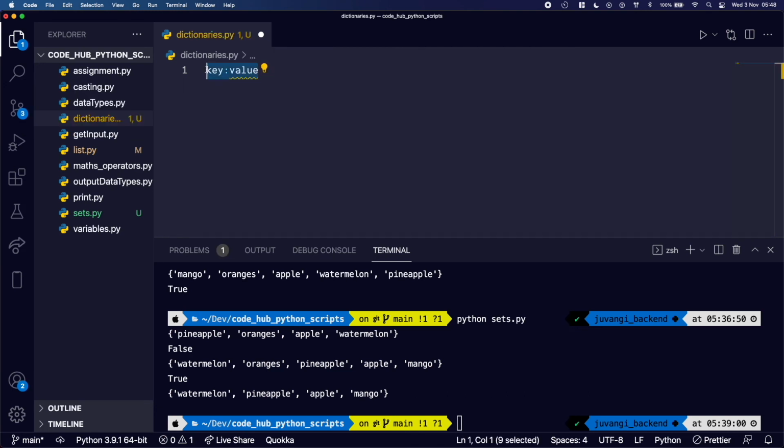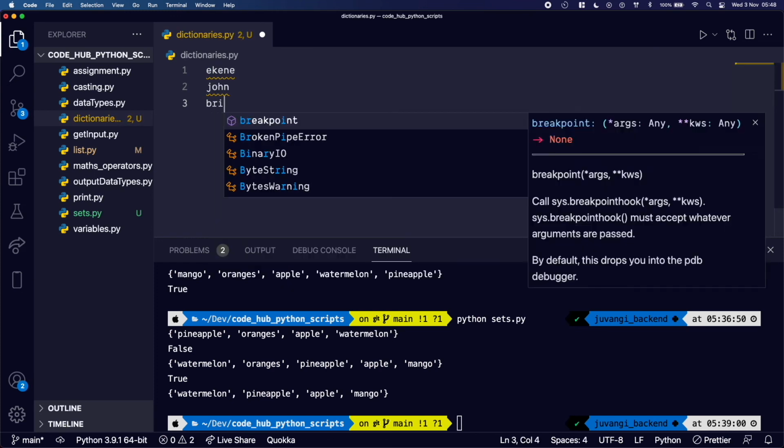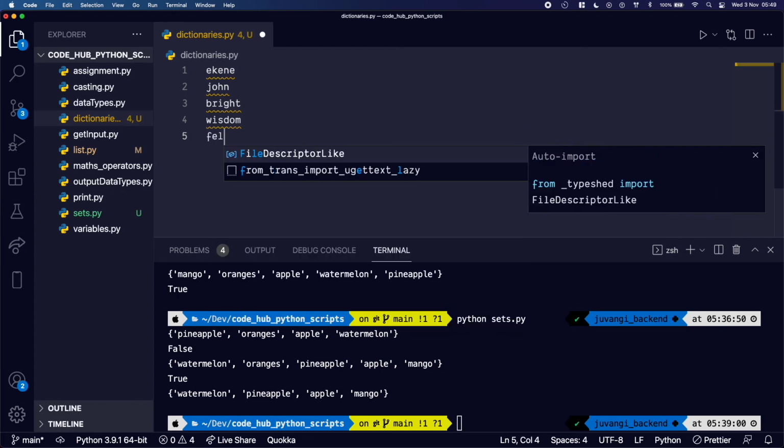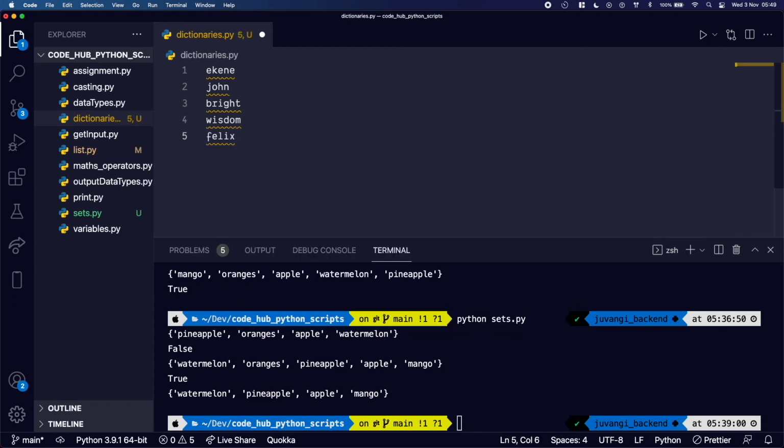Let's say we have a room filled with 5 people: Ekene, John, Bright, who else? Wisdom, Felix, and that's 5.